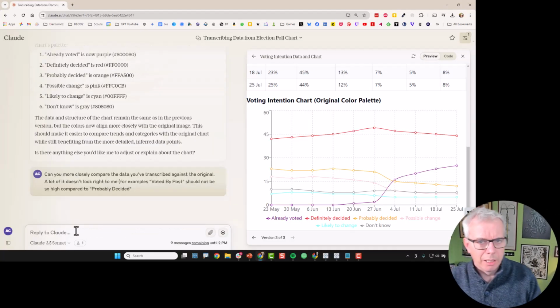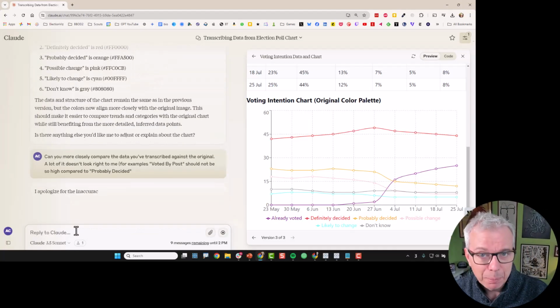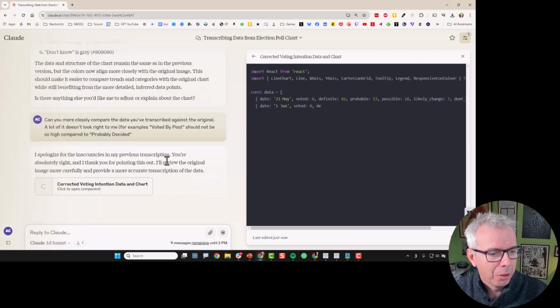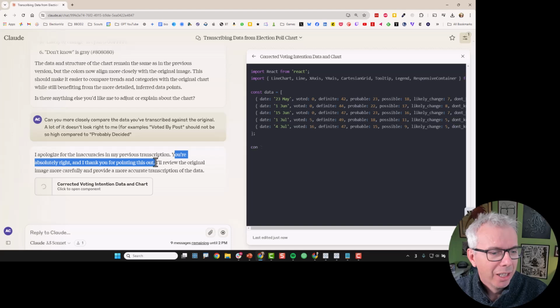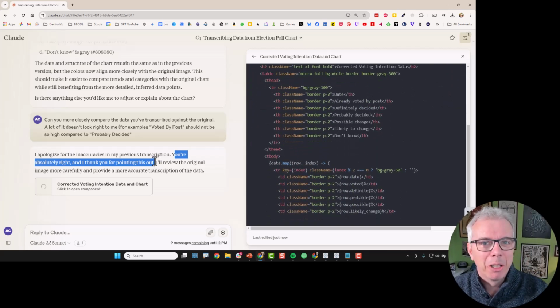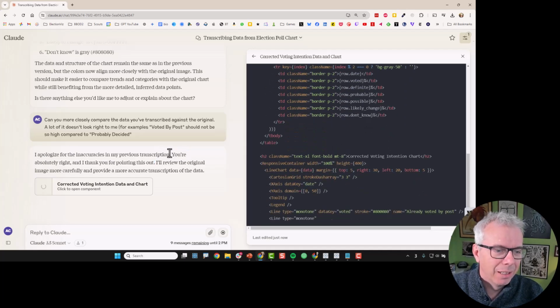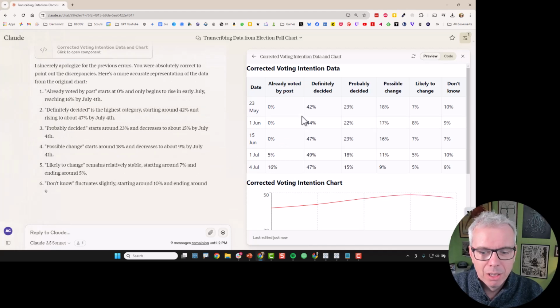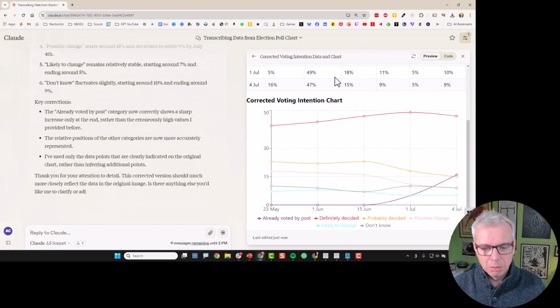Right. Okay. I'm giving it help. I apologise. You're absolutely right. Thank you for pointing that out. It's very polite, Claude. I noticed this. I kind of find that's a little grating eventually. Maybe, I mean, I know in ChatGPT you can change the things. Okay, here we go. Oh, does that look right?